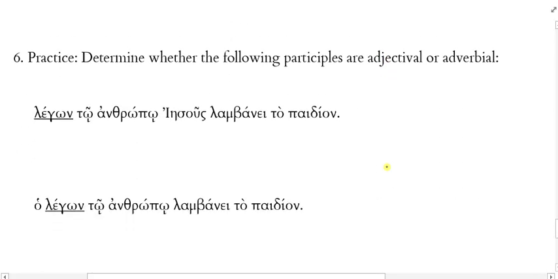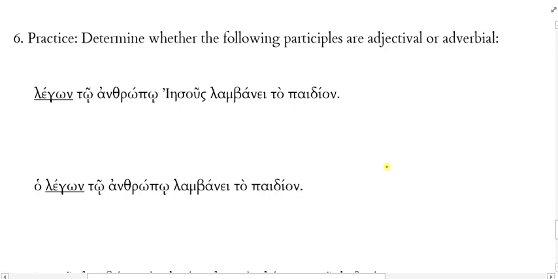So I've given you 4 places to practice determining whether the participles are adjectival or adverbial. Look at the first one. Legon tō anthrōpō, Iēsous lambanei ta paidion. What does Iēsous lambanei ta paidion mean? Lambanō? Receives. Good. Ta paidion? The child. Jesus receives the child.